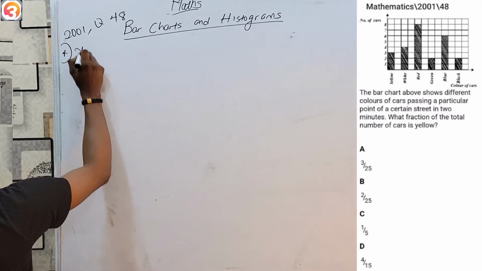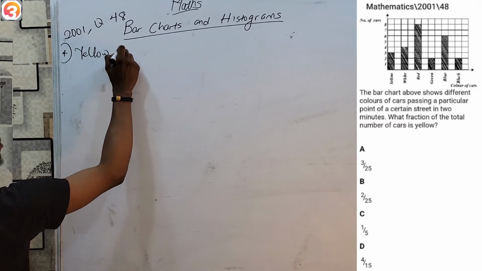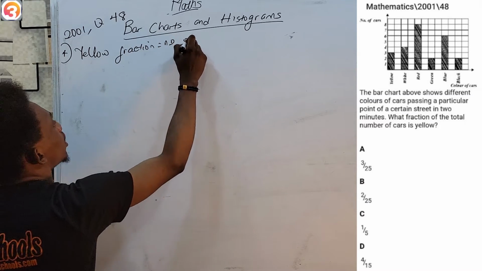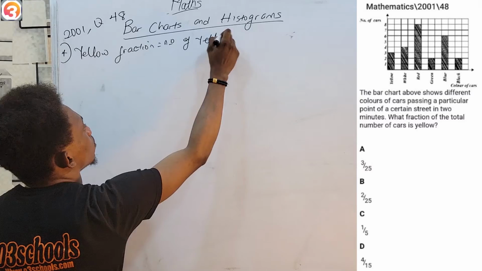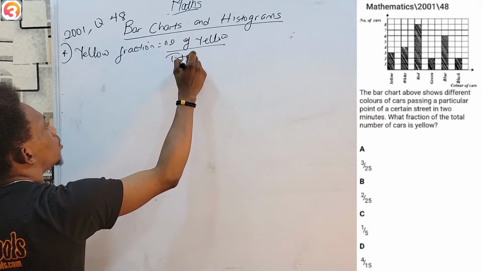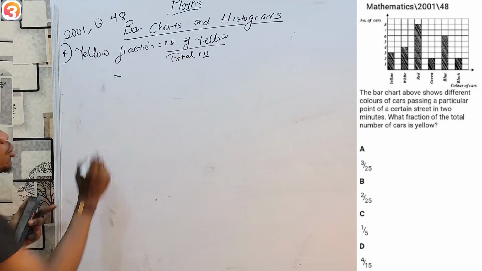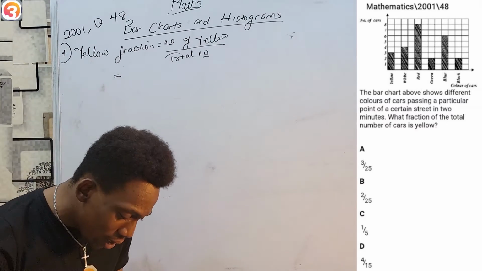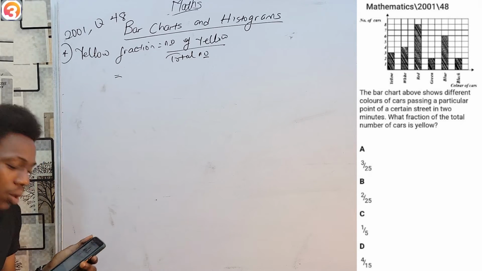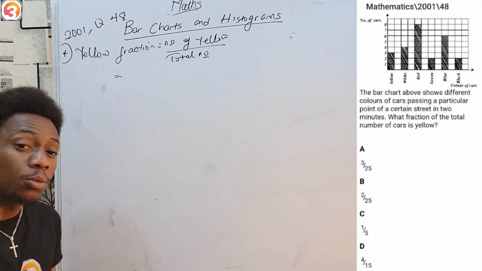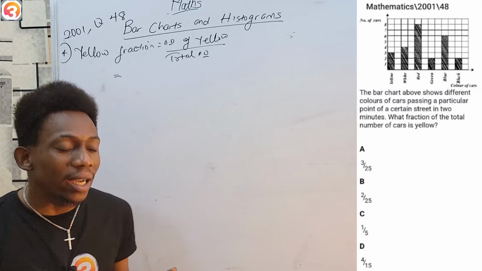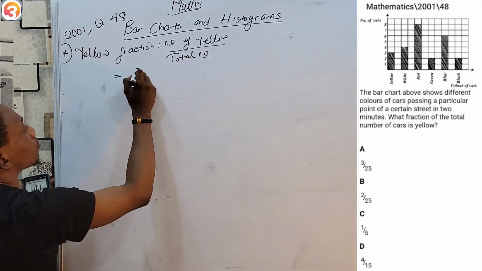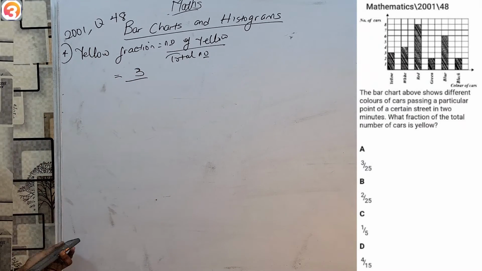Very simply, we know that the yellow fraction will be the number of yellow cars over the total number of cars. How many yellow cars were there? Well, on the yellow bar, and yes, this is a bar chart because you can see the gaps between the bars, we can see that yellow stops at 3, indicating there were 3 yellow cars.